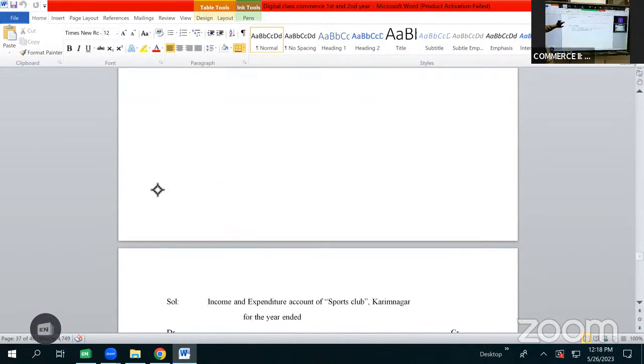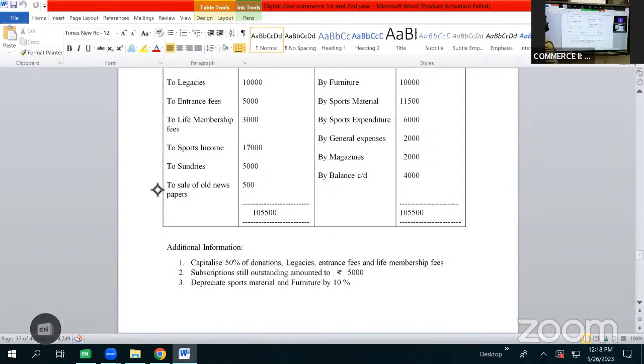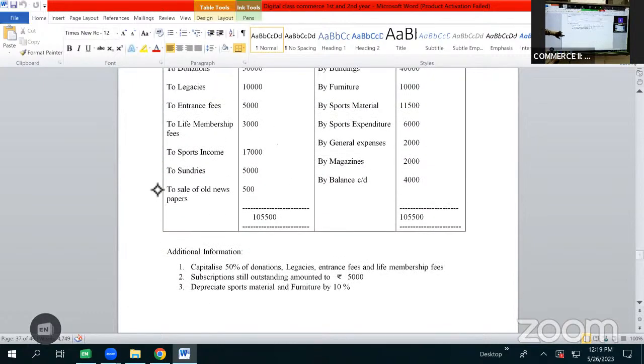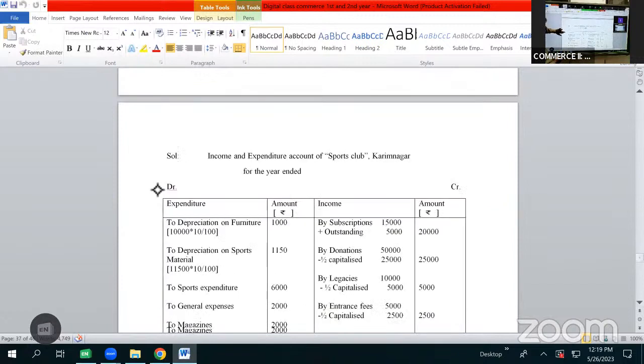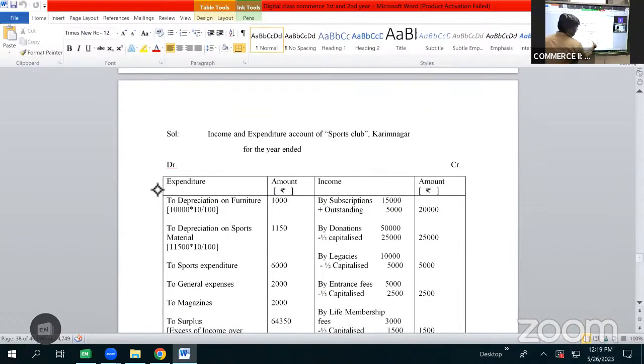Then after donations we have legacies. Legacies, it is the amount received by the organization as per the will of a deceased person. So it is of capital nature, we will not record it. But as the question has specified us to capitalize only 50% of the legacies, so we'll be showing 50% of the legacies. So legacies amount here it is given as 10,000. We'll be showing it as by legacies 10,000 less half of the amount capitalized 5,000. So we'll be showing only 5,000 as income.